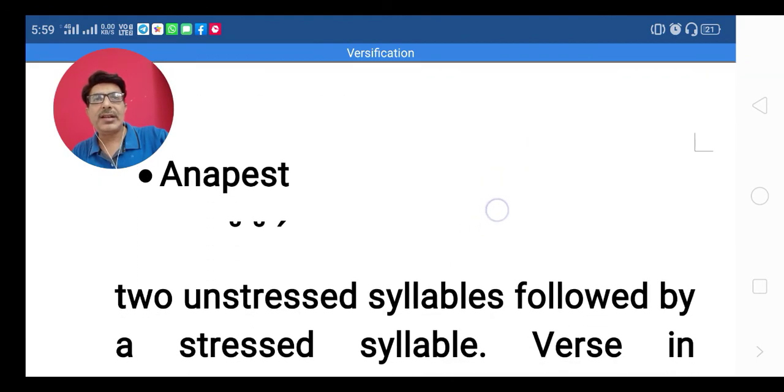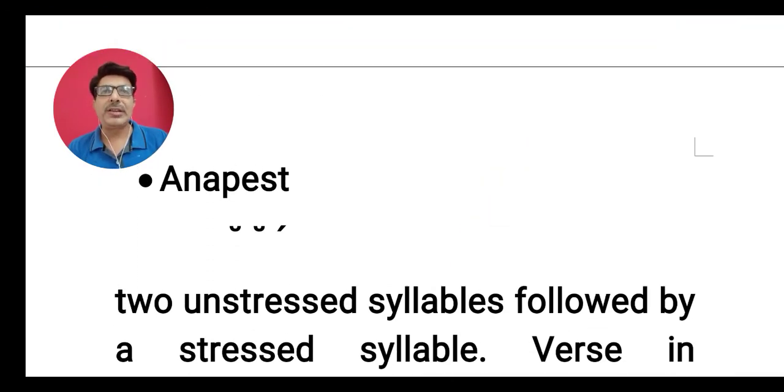There is another important meter or foot in English poetry, which is known as anapest. Anapest is not made of two syllables, it is made of three syllables, in which the first two syllables are unstressed and the third syllable is stressed.